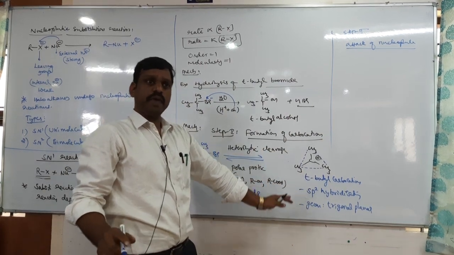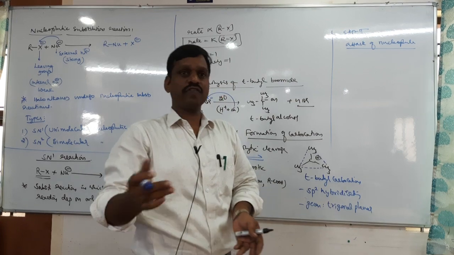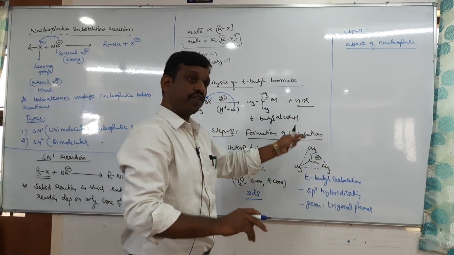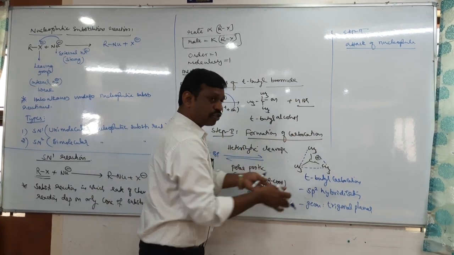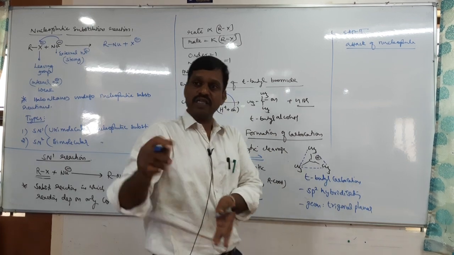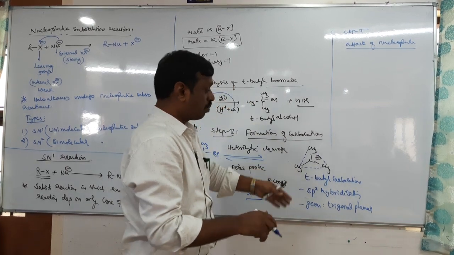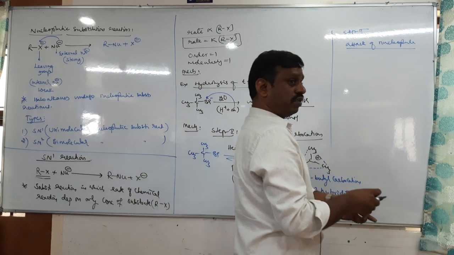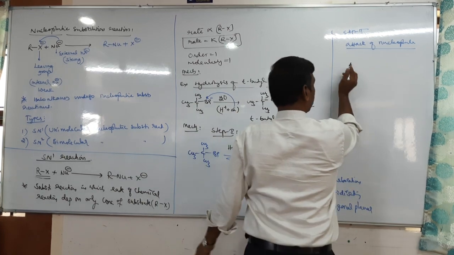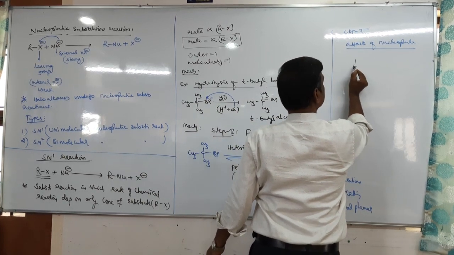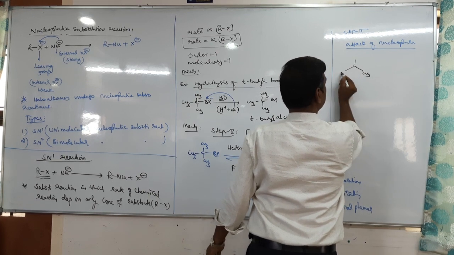This carbocation may undergo rearrangement, that is a property of carbocations, but it is a reaction intermediate. Since it is a reaction intermediate, and all reaction intermediates are unstable, this carbocation immediately reacts with what? The nucleophile. Now let us take the same carbocation, trigonal planar.